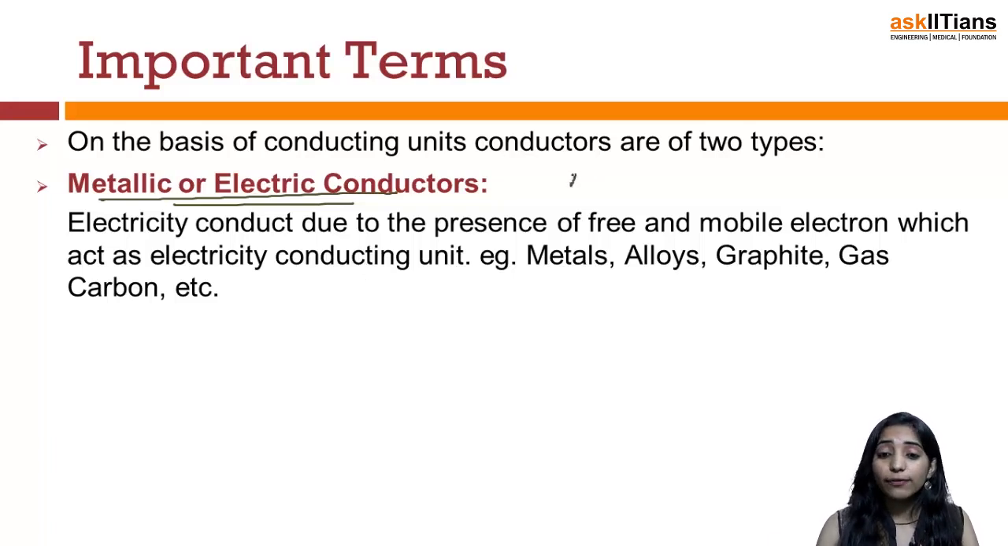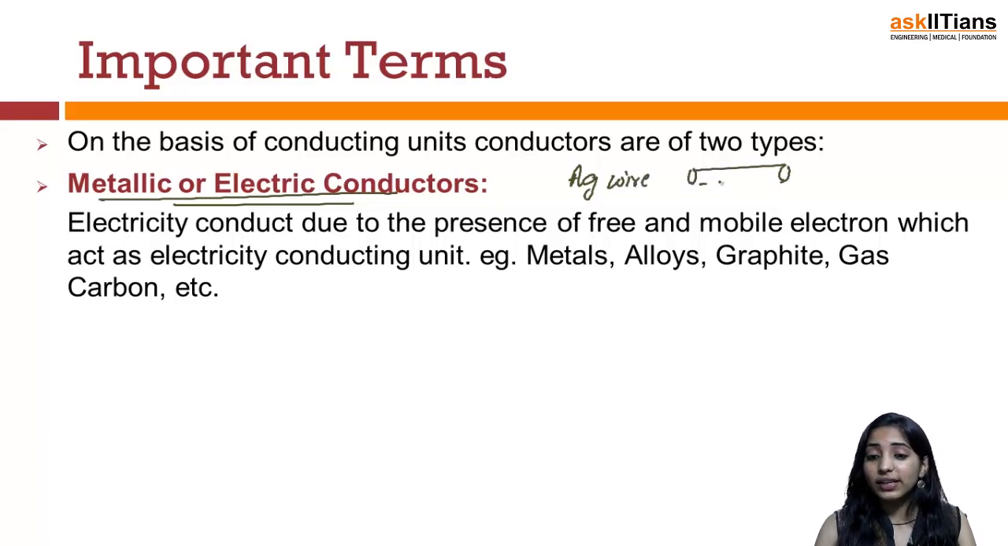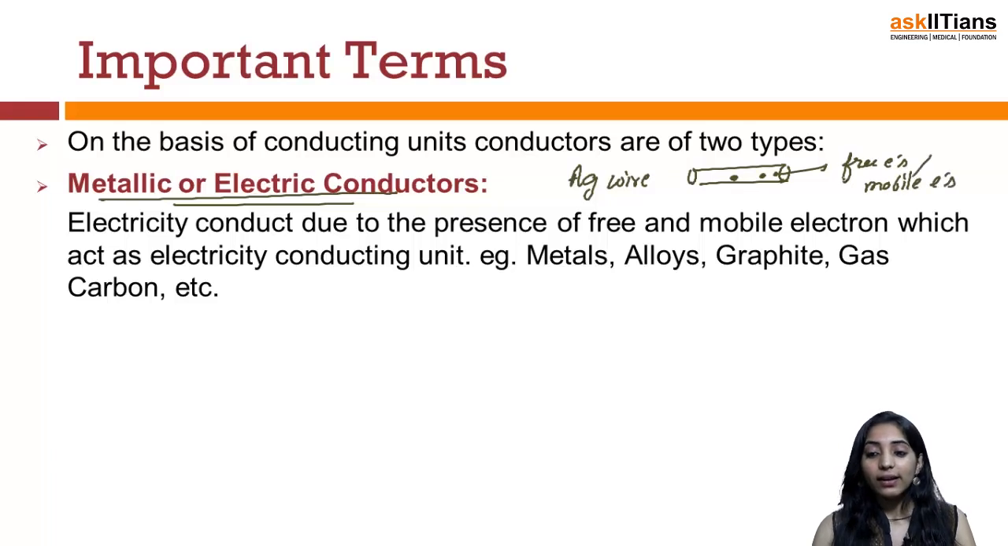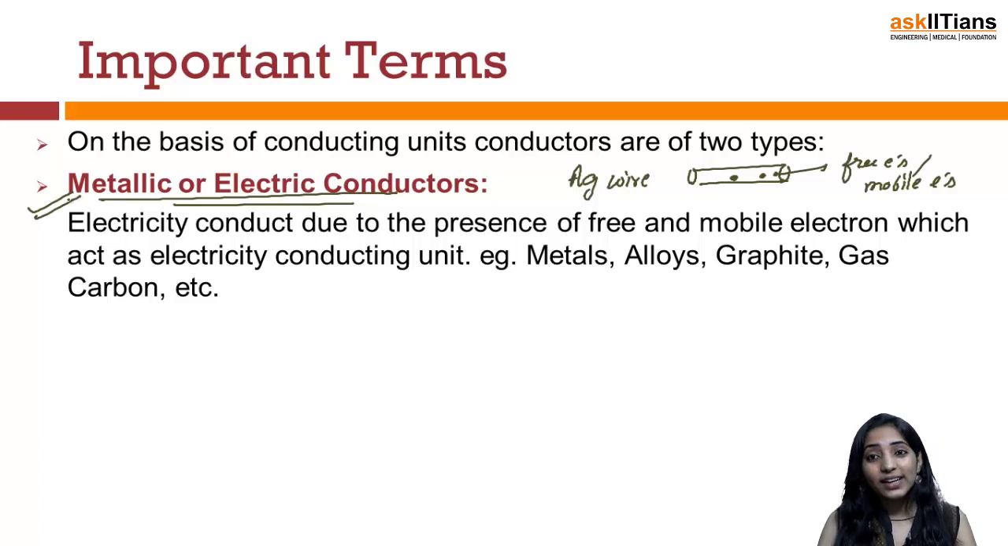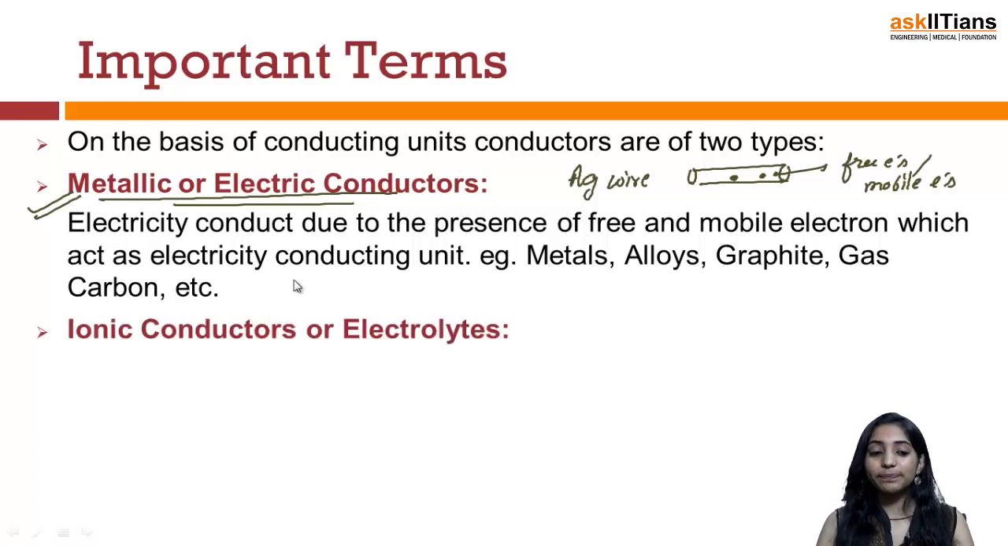For example, if I have a silver wire, that means I have certain free electrons in the wire. These electrons are known as free electrons or mobile electrons. Now if we apply the potential difference across the silver wire, these electrons will start moving, and that means the electricity is being conducted due to the presence of these free electrons or mobile electrons. Such type of conductors are known as metallic conductors or electric conductors.